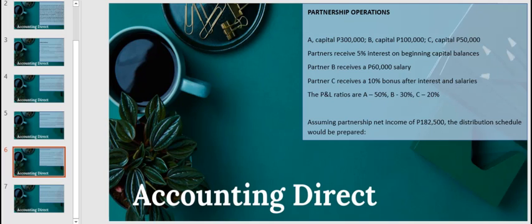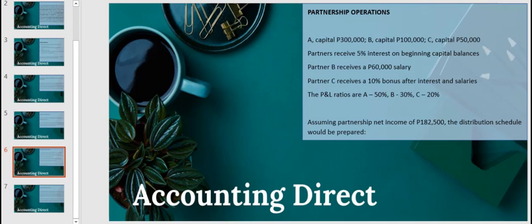So there's also distribution of loss, so profit and loss distribution among partners. This is as per partnership agreement. It may be equal, an arbitrary ratio like 50-50 or 60-40, or as per capital contribution ratio, as to how much they have contributed into the partnership.